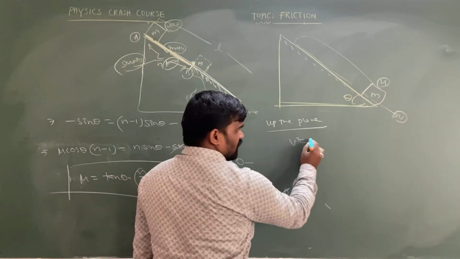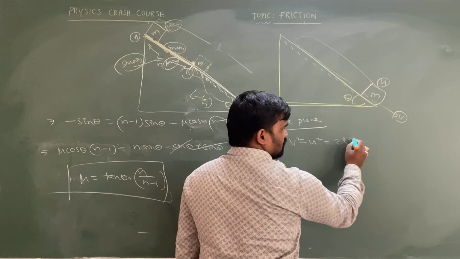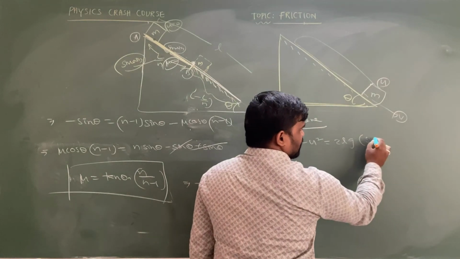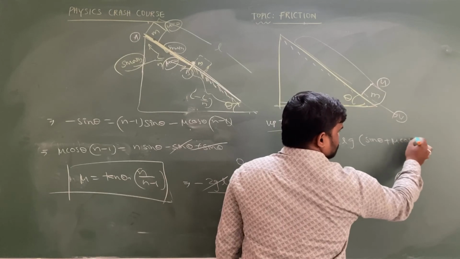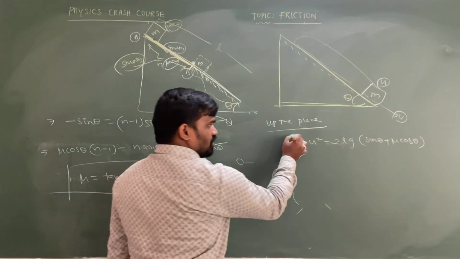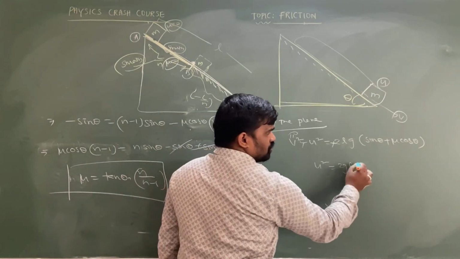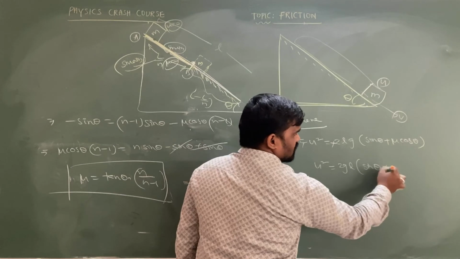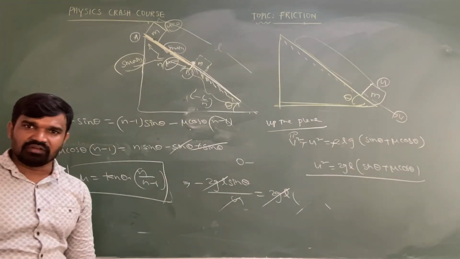So v square minus u square equal to 2as, that is 2l g of (sin theta plus mu cos theta) with a minus sign. Final v is 0, so u square equal to 2gl of (sin theta plus mu cos theta). This is the value of the initial velocity.